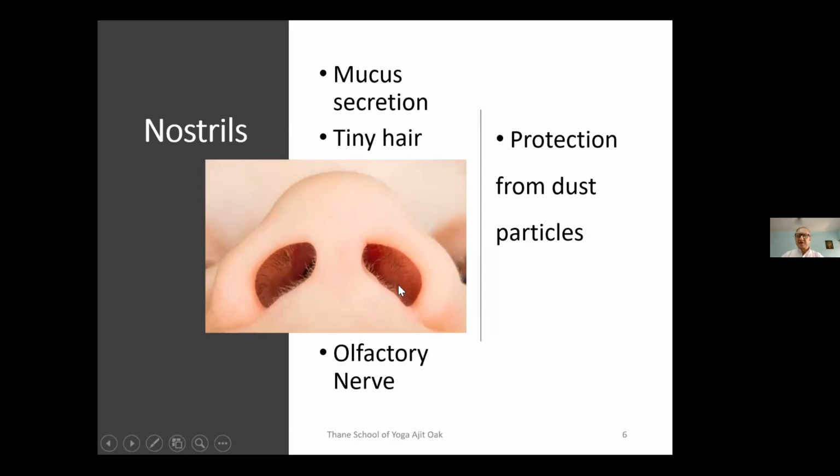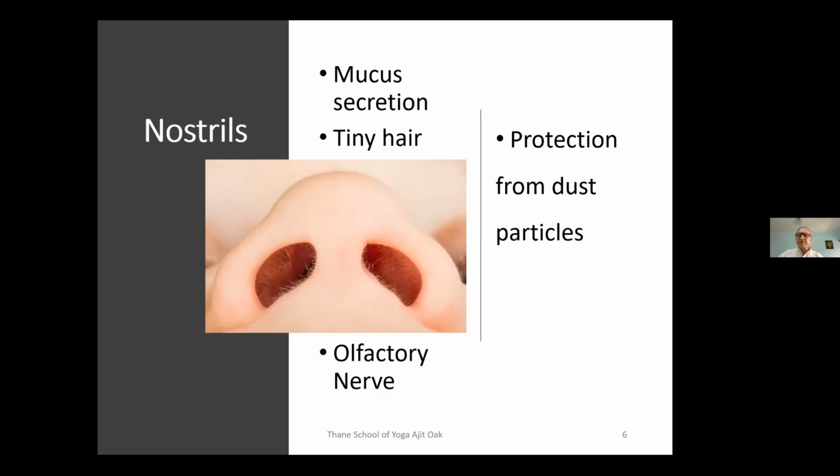So one is the physical filtration because of hair, and second, mucus is a very thick, very sticky secretion, as we all experience, and the mucous membrane will catch the tiny dust particles and then throw them out. If we go to some area where there's a lot of dust in the air and inhale it, there will be an attack of sneezing, because a lot of mucus will be secreted due to stimulation by dust. The mucus will trap the dust, and the body will throw out the dust in the form of mucus through sneezing. This is a protective mechanism.